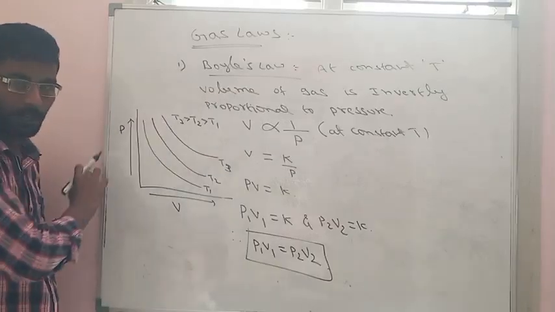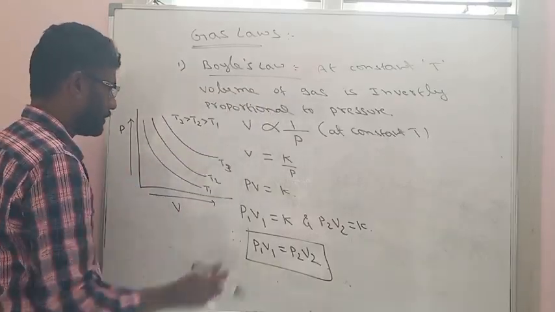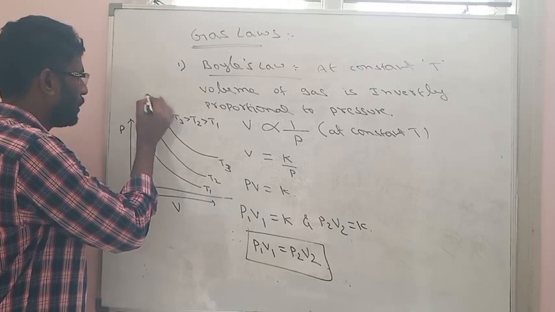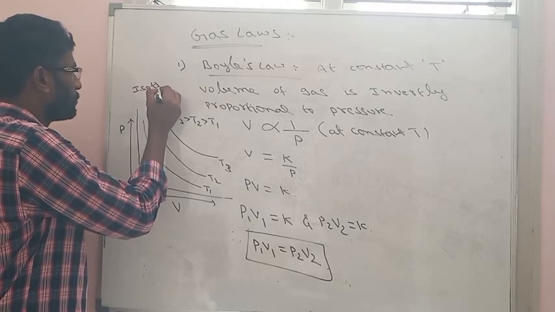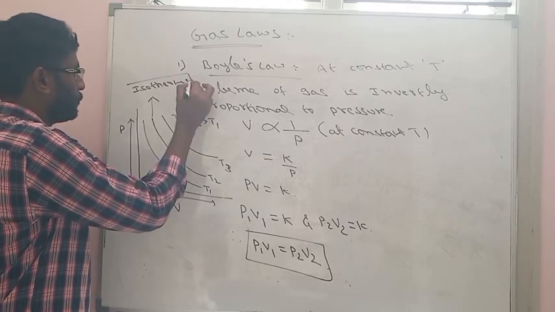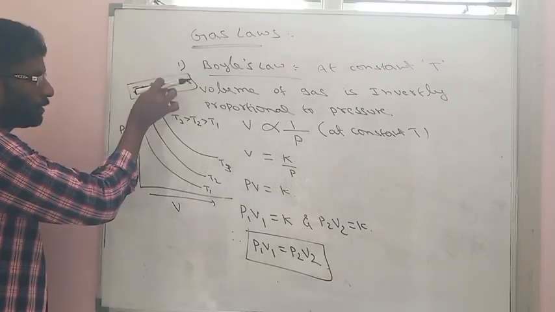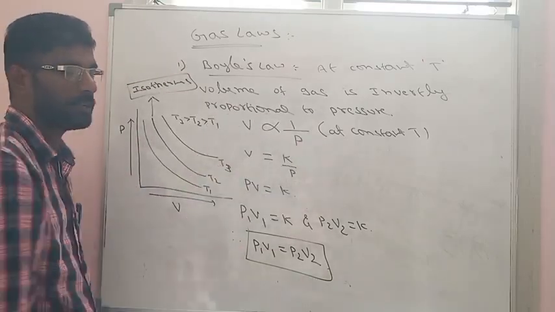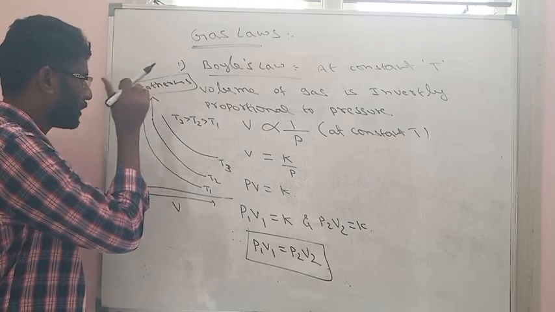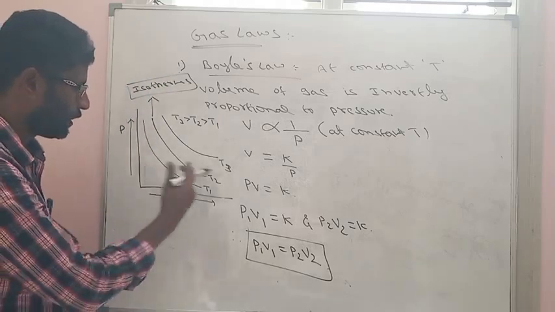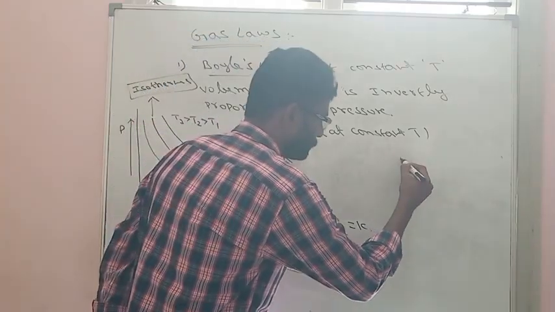Since these graphs are drawn at a constant temperature, they are called isotherms. We know iso means constant, therm means temperature. At constant temperature is what we are taking, that's why these are called isotherms. We can also draw another graph.